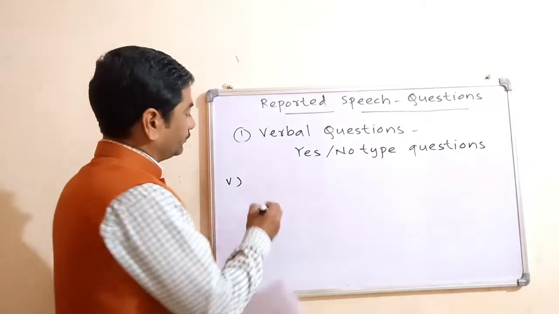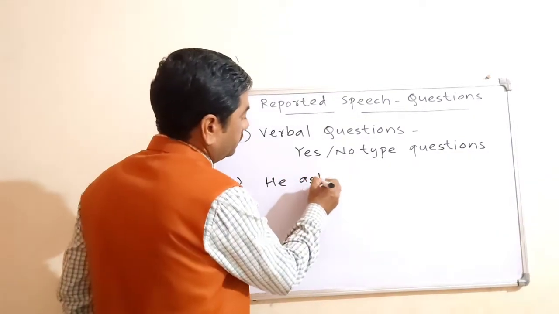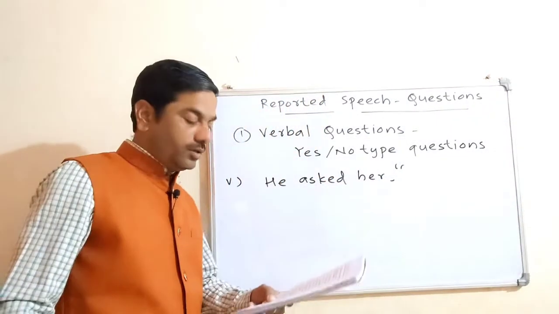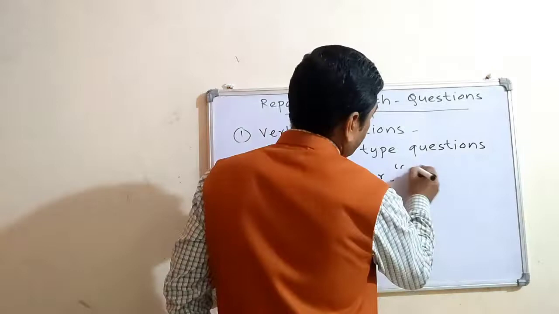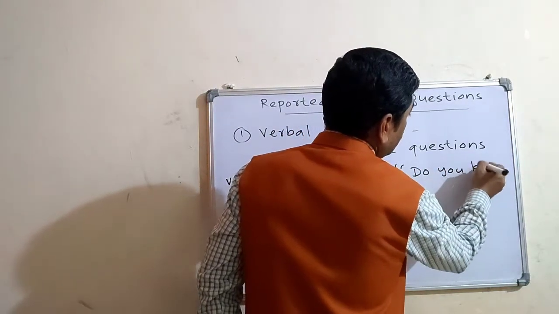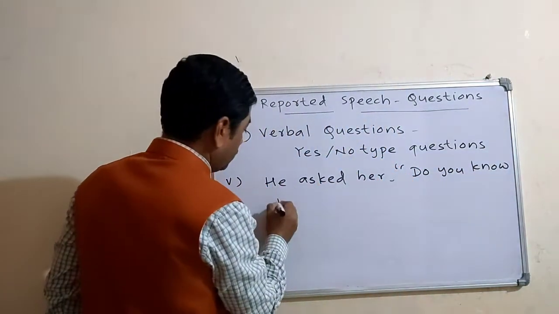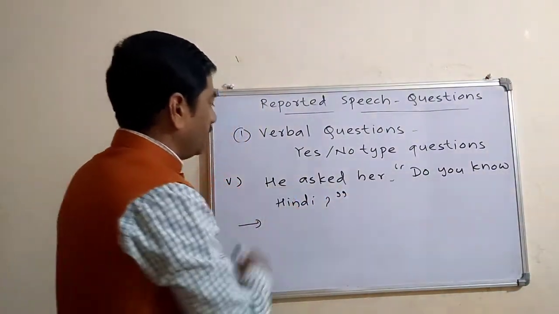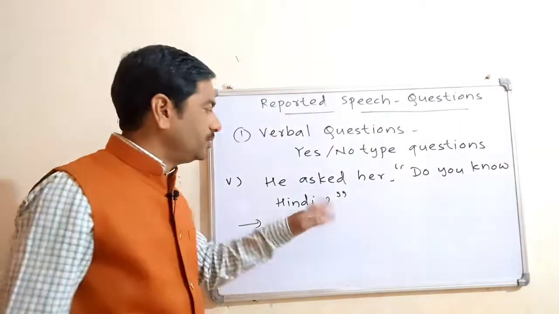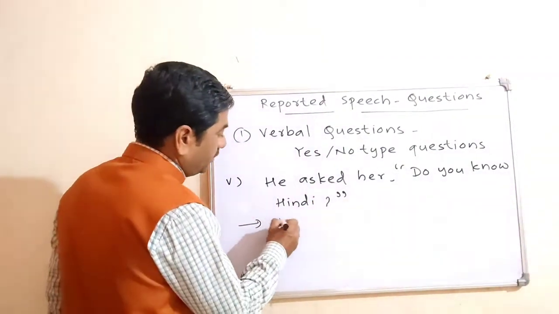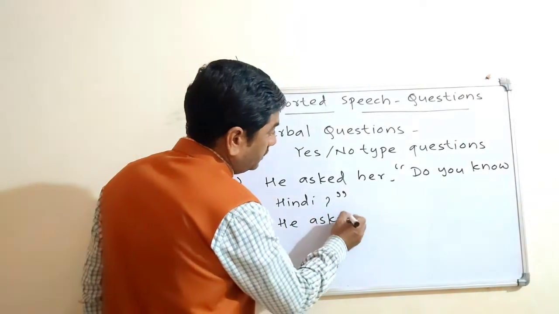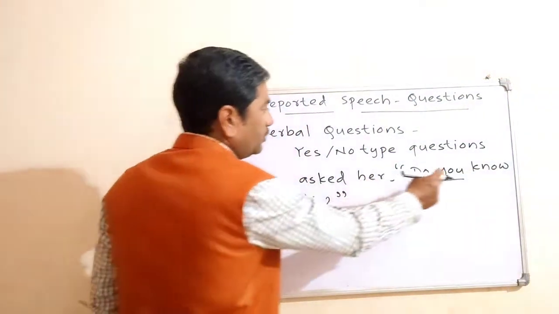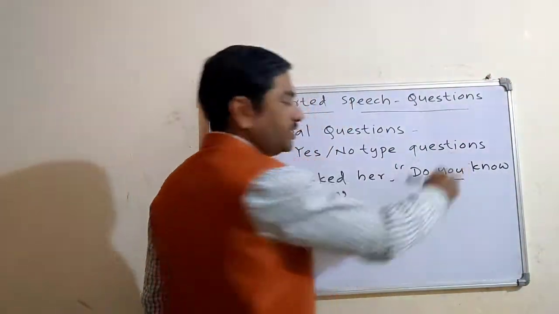He asked her, "Do you know Hindi?" So here also, as "asked" is given in the direct speech, we will use the same here. He asked her if, so "you" is for her, so here we will change "you" into "she".